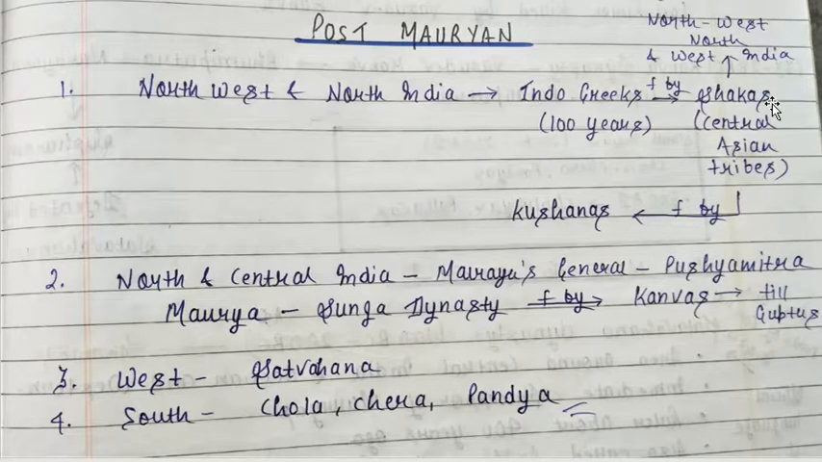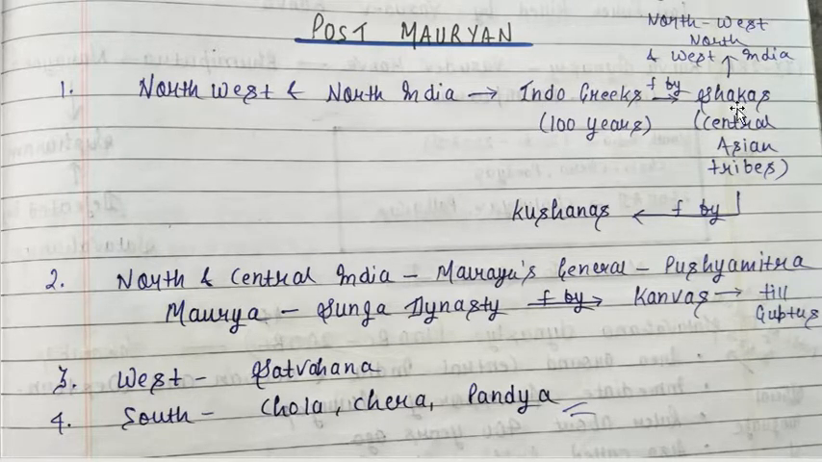They have different regions given, like northwest and North India. Sakas were tribes from Central Asia. Central Asia consists of 5 countries, namely Kazakhstan, Kyrgyzstan, Tajikistan, Turkmenistan, and Uzbekistan. The tribe found in this region was the Sakas, and the Sakas ruled this region, including northwest, north, and west India, after the Mauryas.